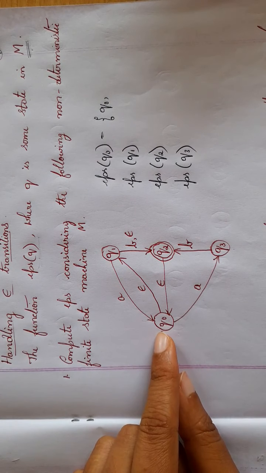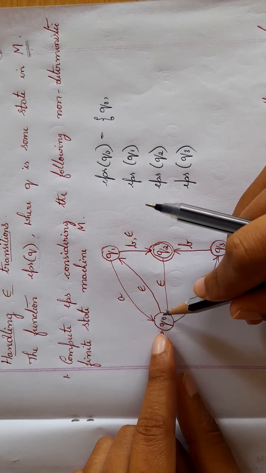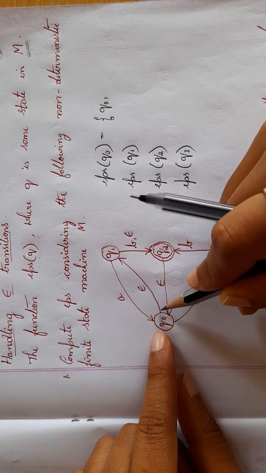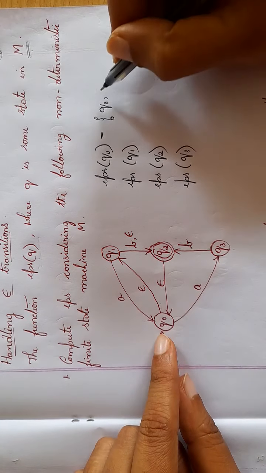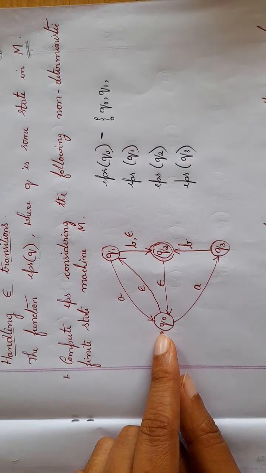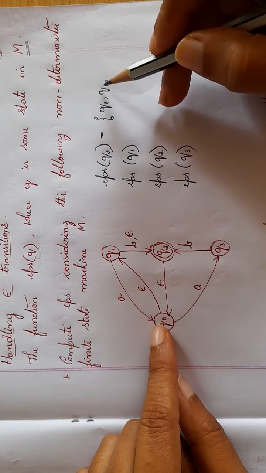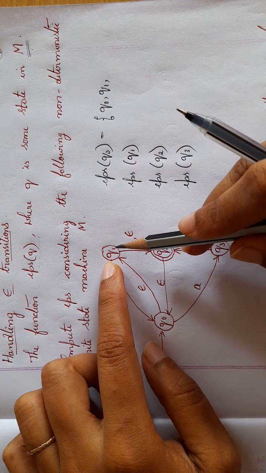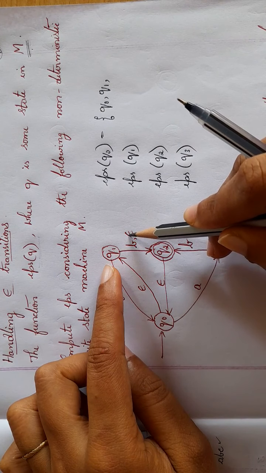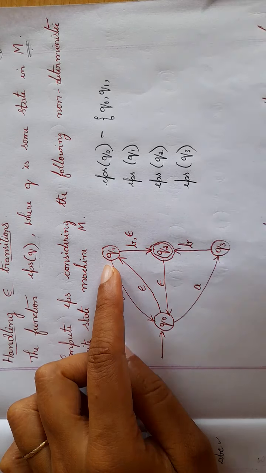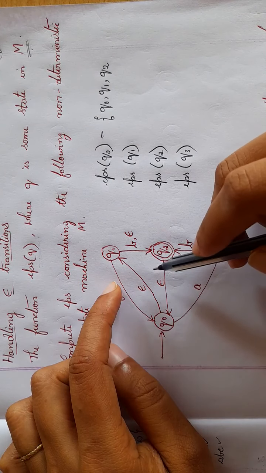Then from Q naught, check whether you can move to other states with epsilon transition. Using epsilon, I can go to Q1, so Q1 is reachable. From Q naught I don't have any other epsilon transition. Now I got a new state Q1. From Q1, using epsilon, I can go to Q2, the next new state. From Q1, I don't have other epsilons.